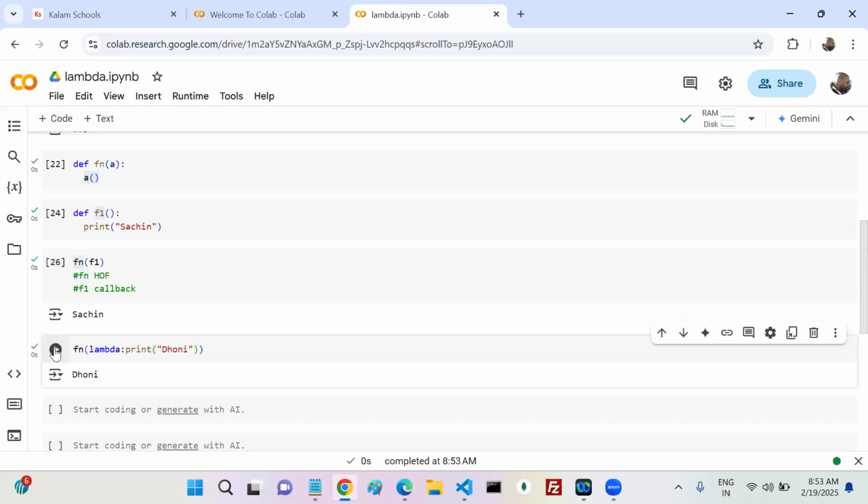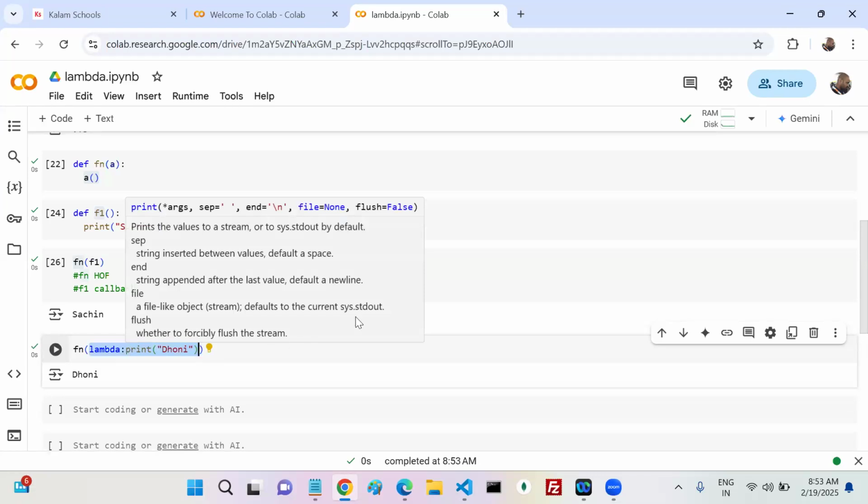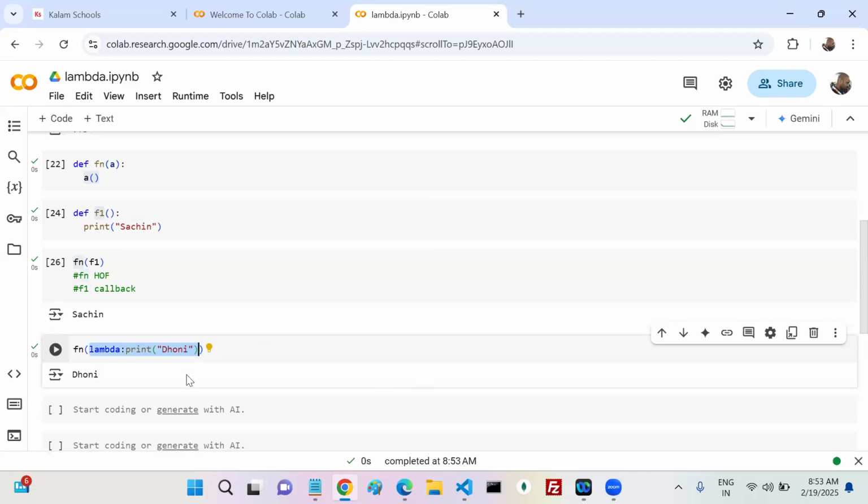Okay, now if you come here, my Dhoni is printed or not? Now tell me, my Fn is a higher order function. Here my lambda function is what? A callback or not? Yes or no? As a callback. If you use it as a callback, we can call the lambda functions or anonymous functions, yes or no? Yes. Come on.